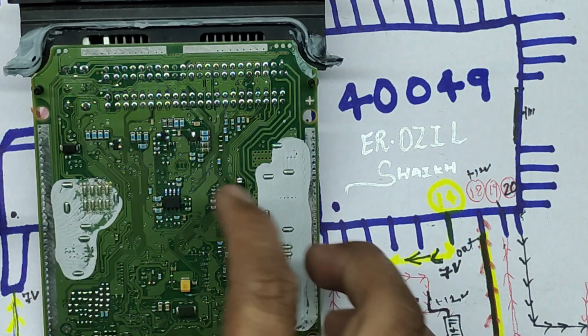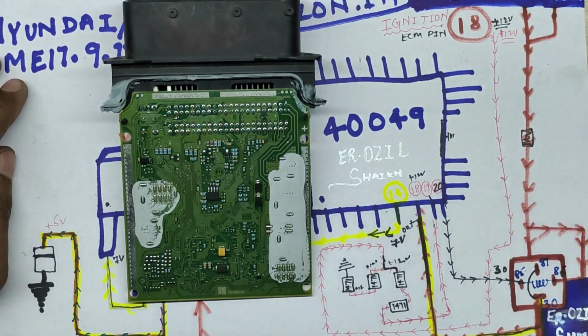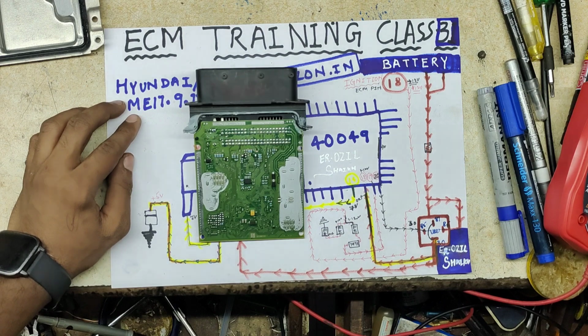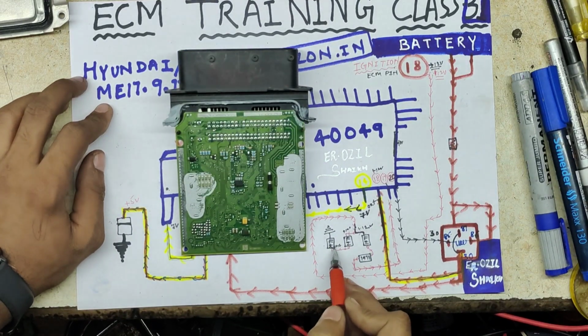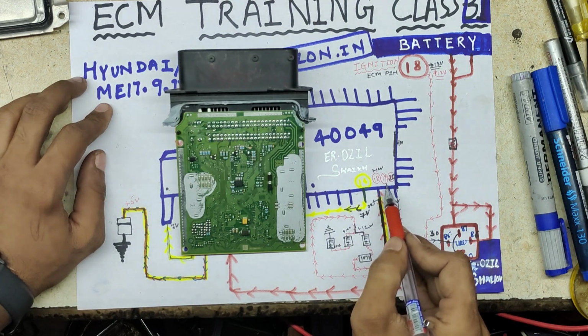So this is our resistance, and these two resistances are used for circuit protection. These two resistances are used for circuit protections, and these two resistances are for supply to pin number 19.